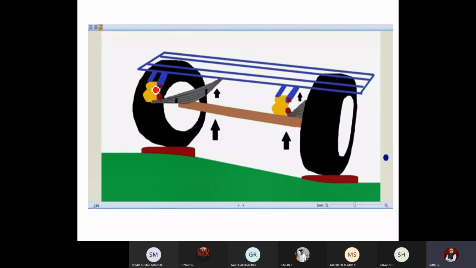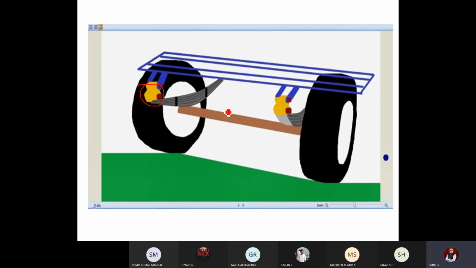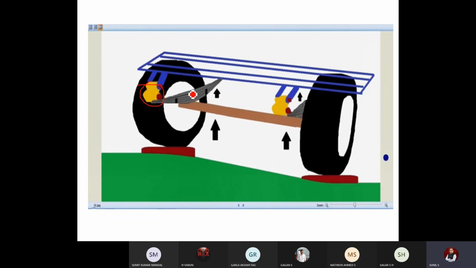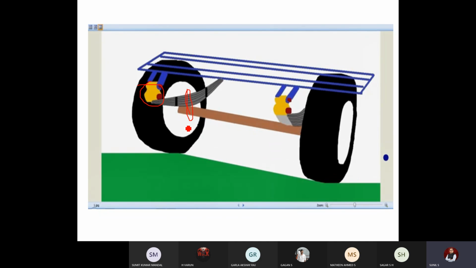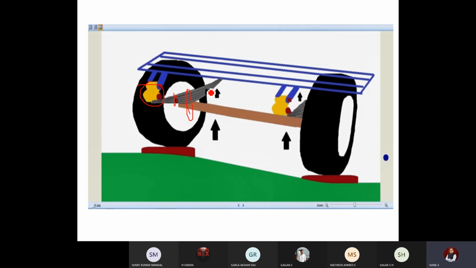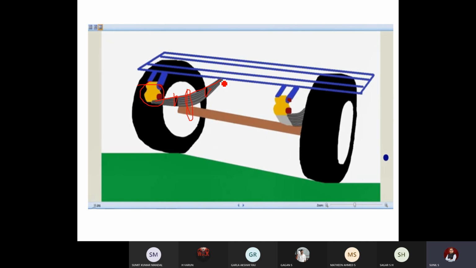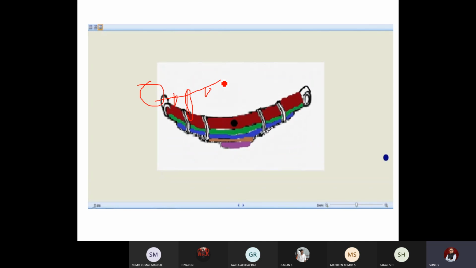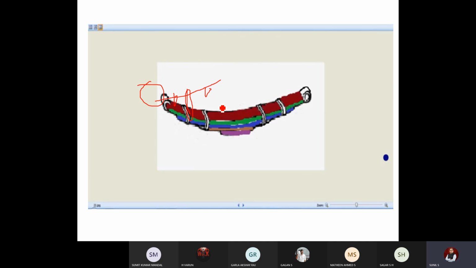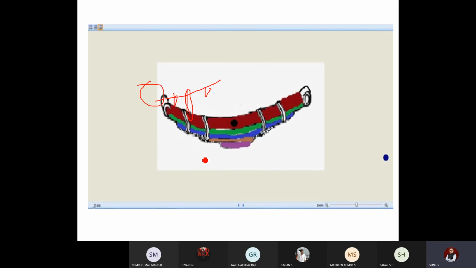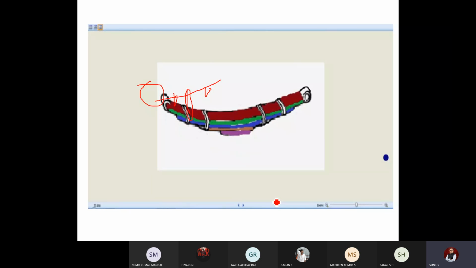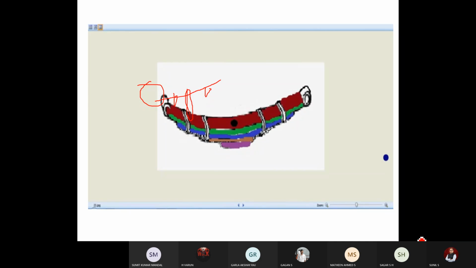See, this is the shackle, yellow color, whatever you can see. This is the shackle. A number of springs are there. Here there will be a bolt, and here two clamps are there. Whenever there is a bump, what happens? Just take the example of the master leaf. What is happening in the master leaf? The radius is decreasing and its length is increasing. In the other view, you can see that this shackle moves back and accommodates the extra length. So this is the functioning of the leaf spring.